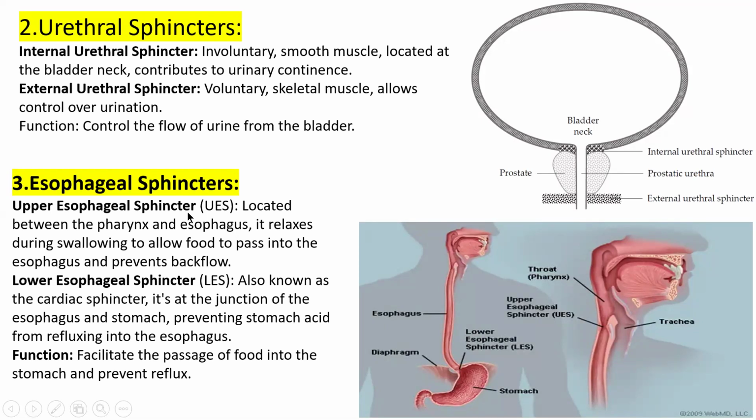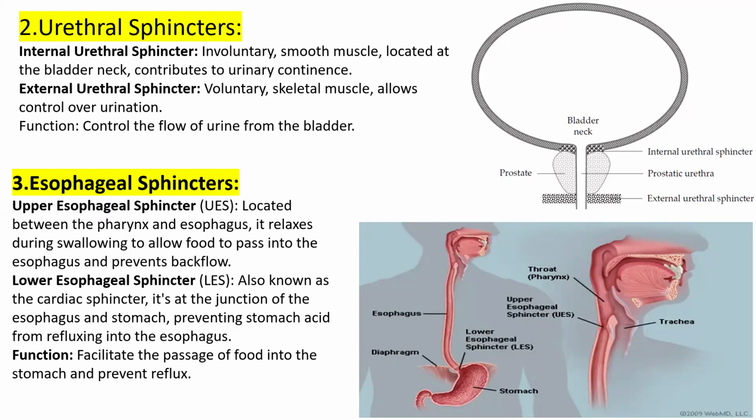Next is the esophageal sphincter. Again, there are upper and lower sphincters. Look at the image. The upper esophageal sphincter is located between the pharynx and esophagus, between your throat and esophagus.